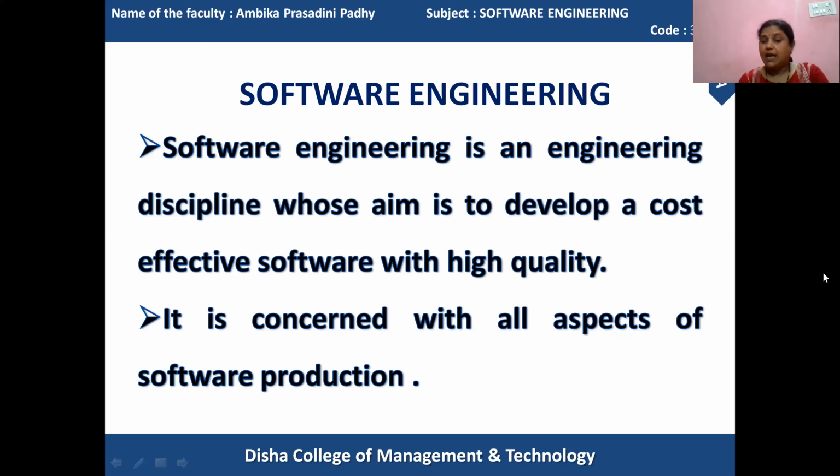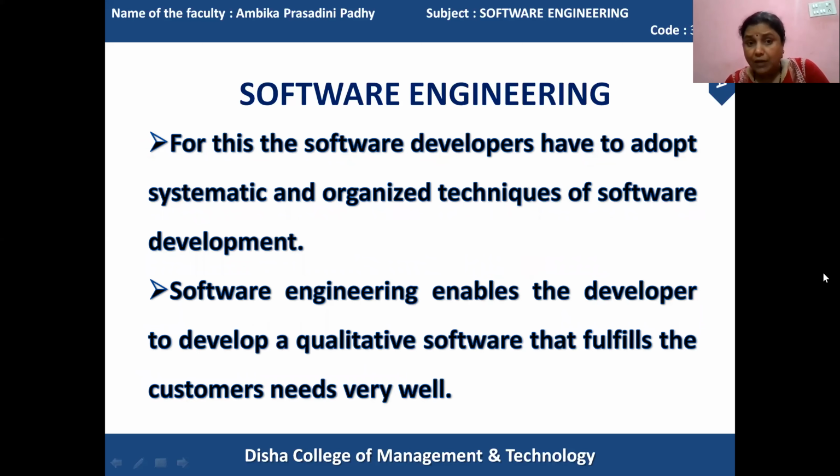Got it? And when you use the software engineering principles, different systematic and organized sets of techniques are applied. And how to apply those systematic and organized techniques is also the major concern of software engineering. It also enables the developer to develop a qualitative system by fulfilling all the customer's needs.